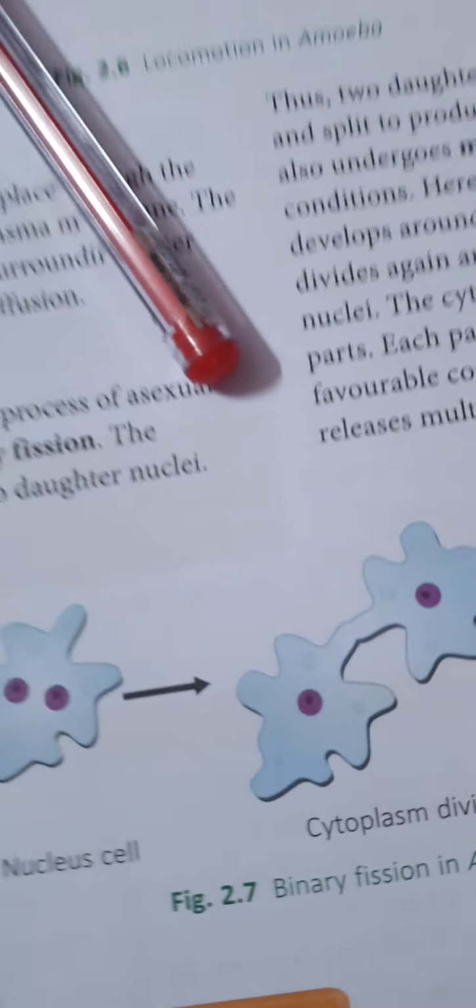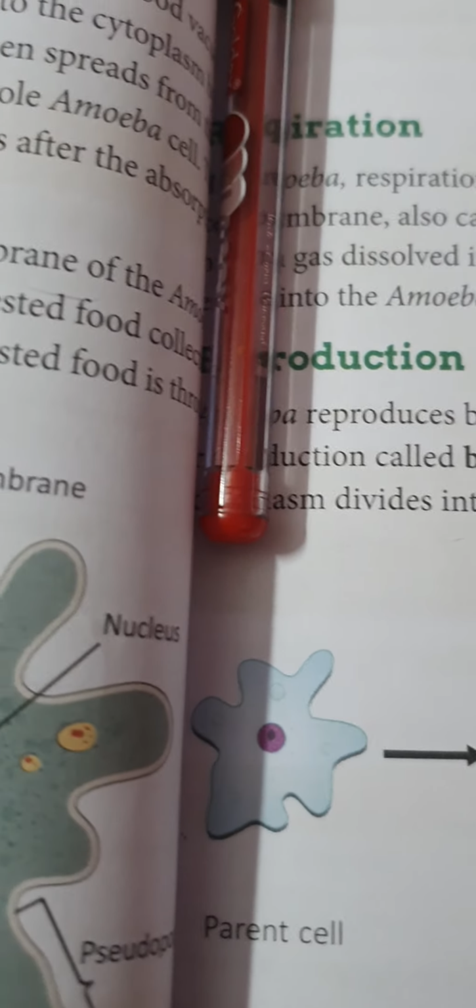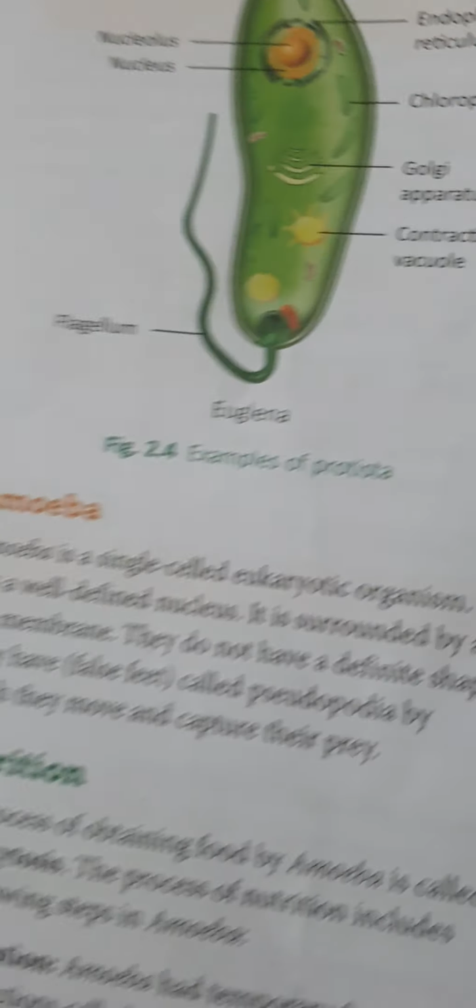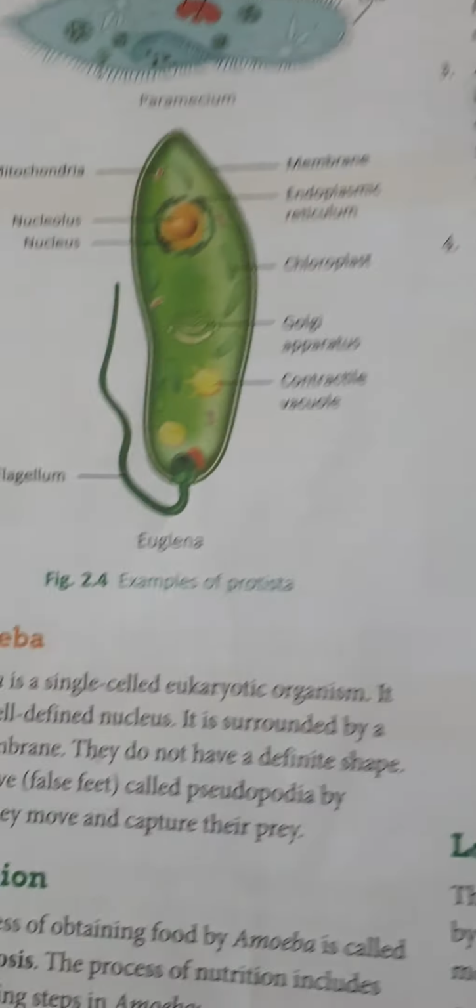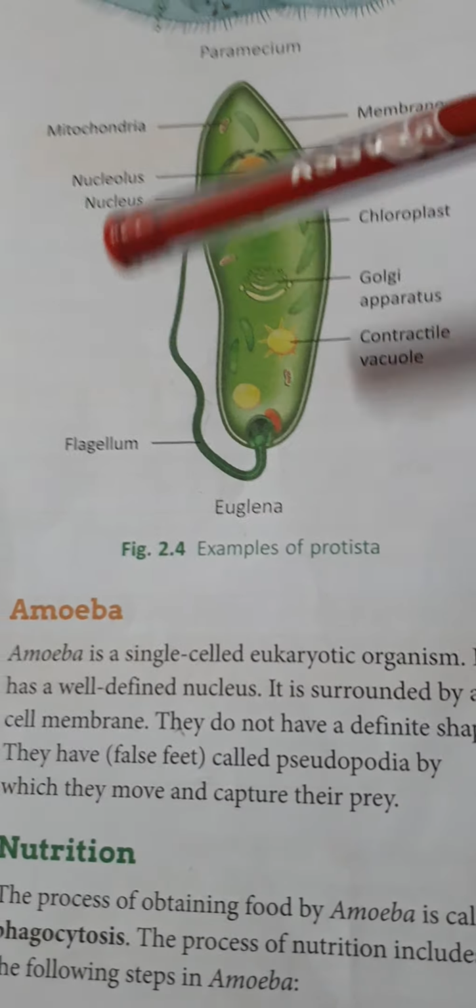Okay, students, we were in a kingdom. Which kingdom was it? Kingdom Protista. We were reading about the kingdom Protista, in which we were completing amoeba.